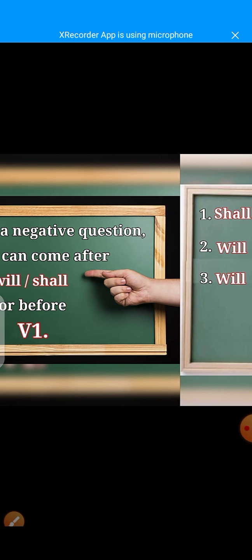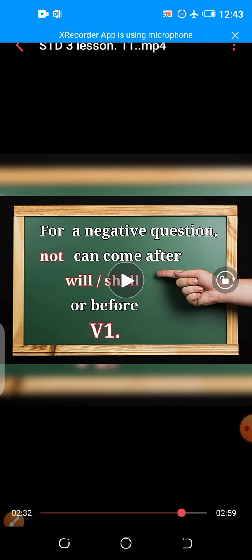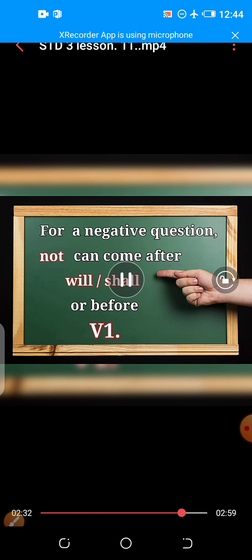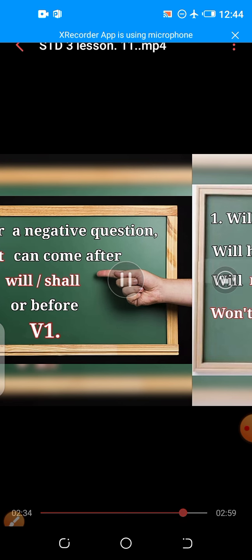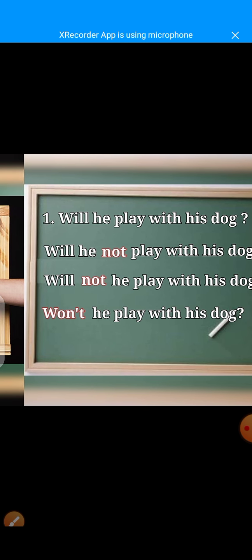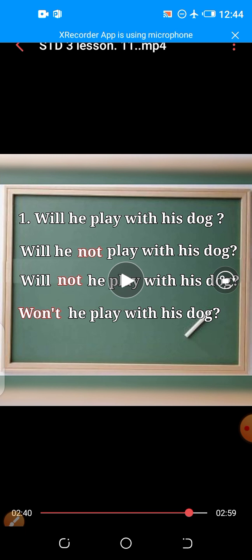For negative questions, not can come after will or shall or before V1. Verb 1 means main verb. Let us have some examples.